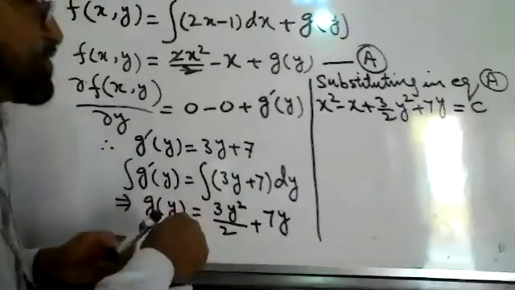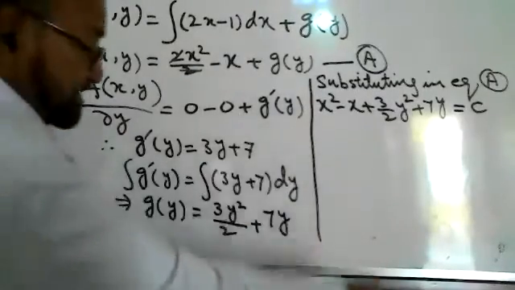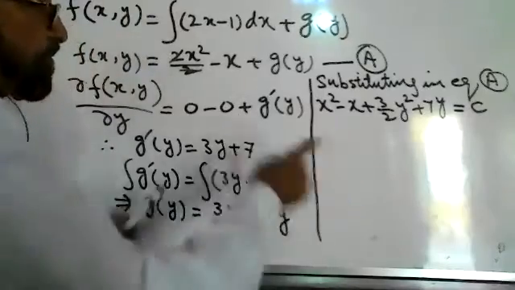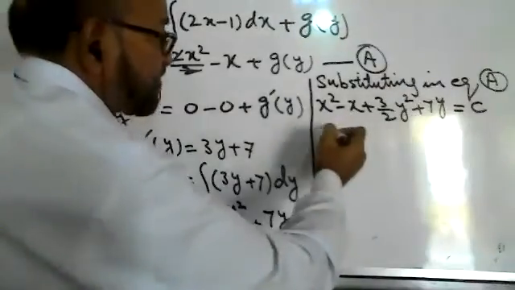Or you may write it in two steps. This is one way, to write directly equal to c.